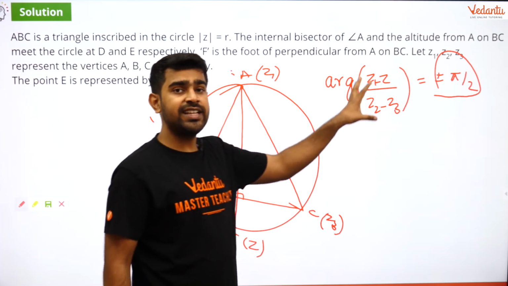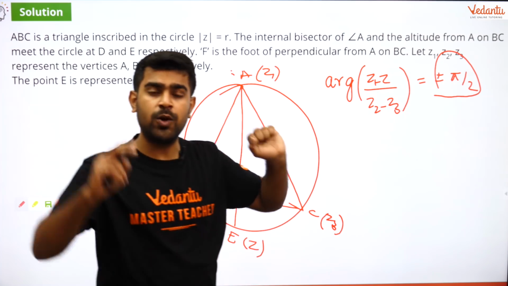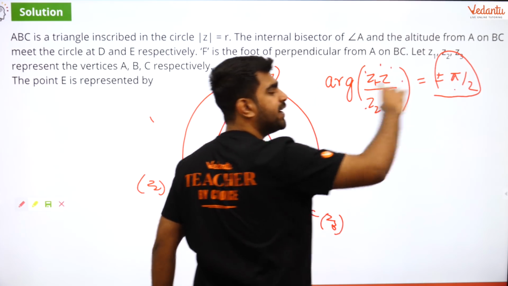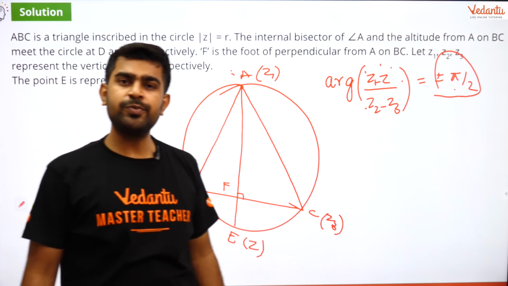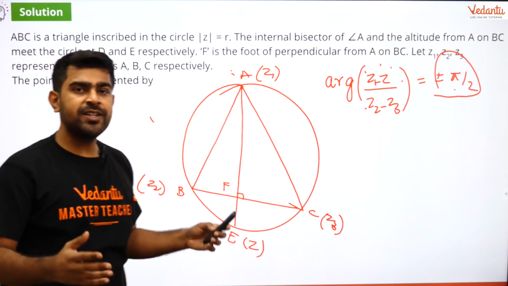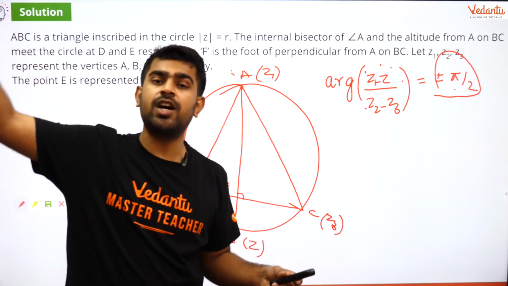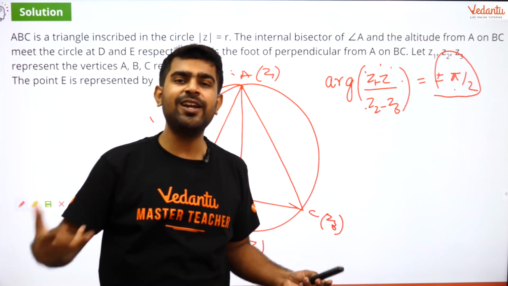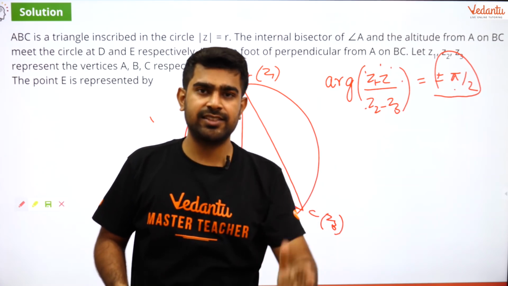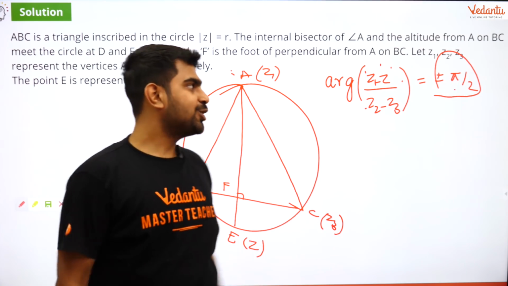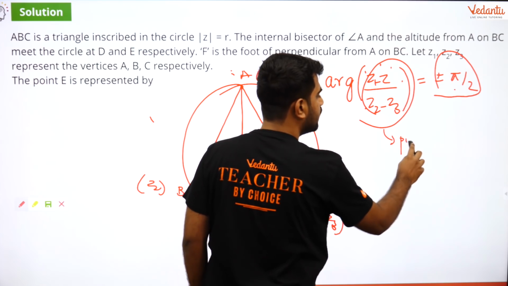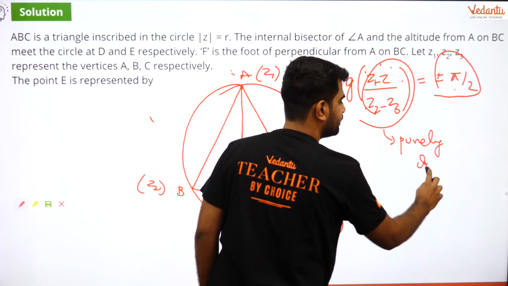And guys, now forget about everything: if the argument of some complex number is pi by 2, don't you think it is purely imaginary? Is it not? Whenever I say the argument of some complex number is equal to plus or minus pi by 2, definitely it has to be purely imaginary, because plus or minus pi by 2 lies on the imaginary axis. Is that clear? That's it. So that is a huge point, right? So I know my complex number here is purely imaginary.